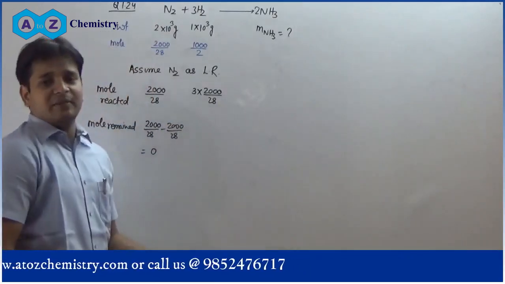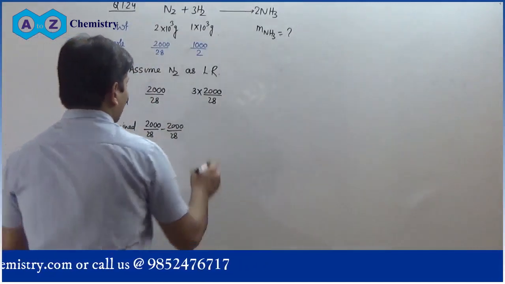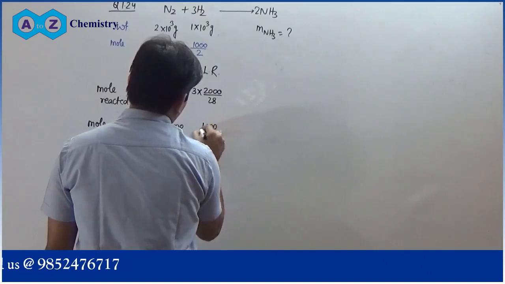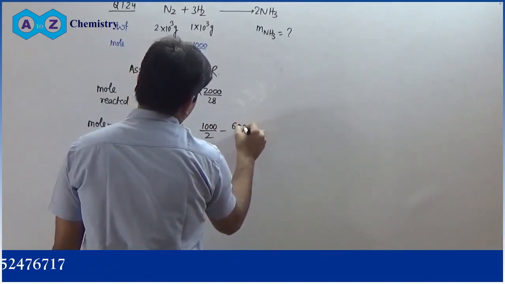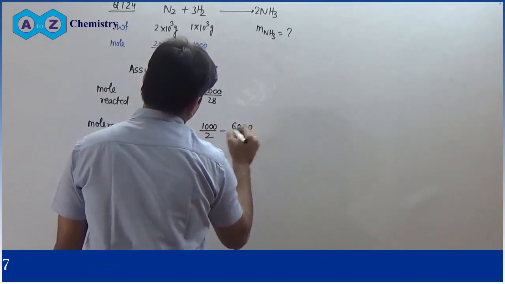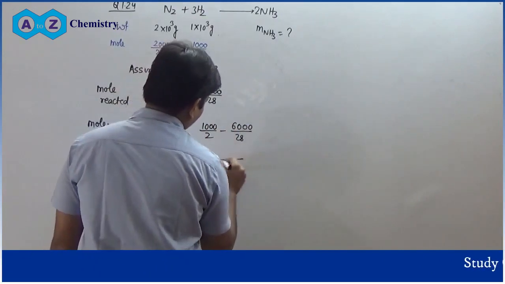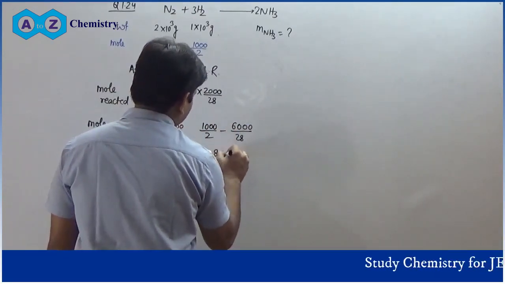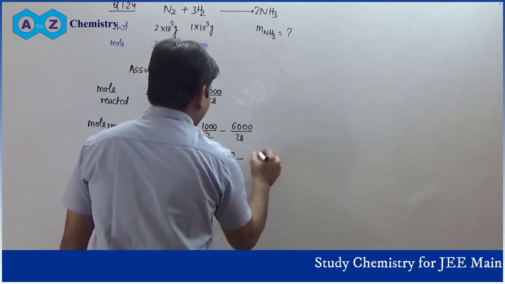The species which is limiting will remain as 0. And now you will have 1000 divided by 2 minus 6000 divided by 28. Now you will have 28, and now you will have 8000. This is positive.